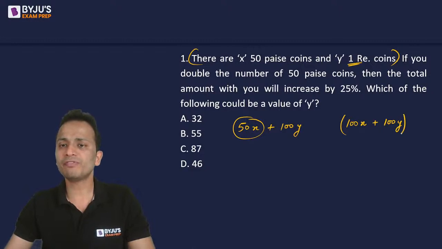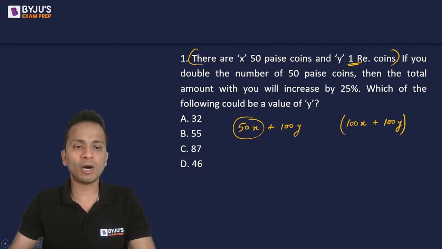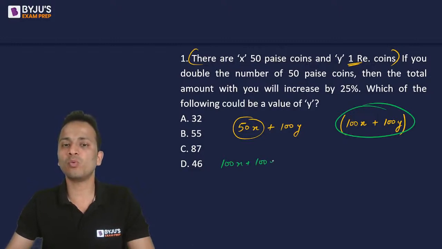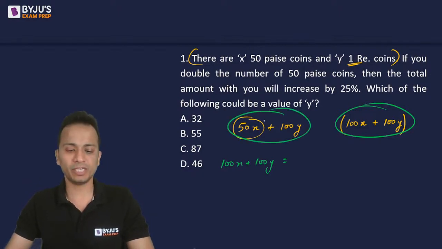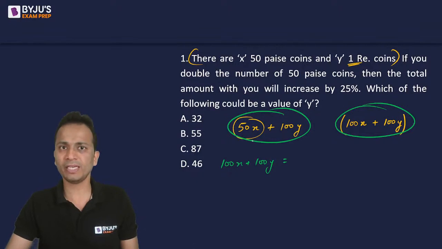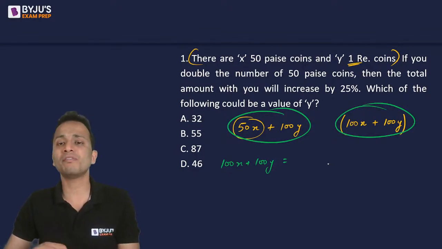Okay. Now, if this is done, then the total amount will increase by 25 percent. So I can say that this money, 100x plus 100y, is 25% more than this money. Now 25% in terms of fractions is 1 by 4, right? And if something is increased by 1 by 4, it will become 5 by 4 of the original value.